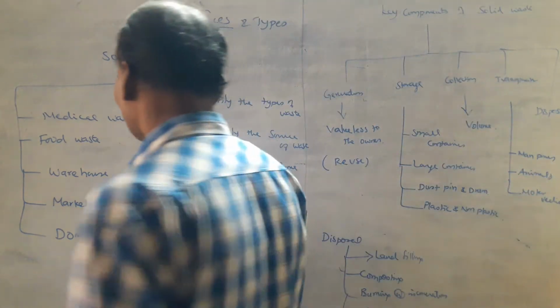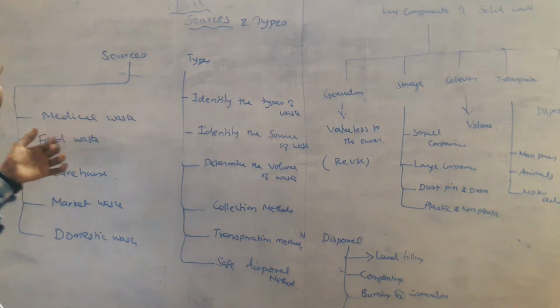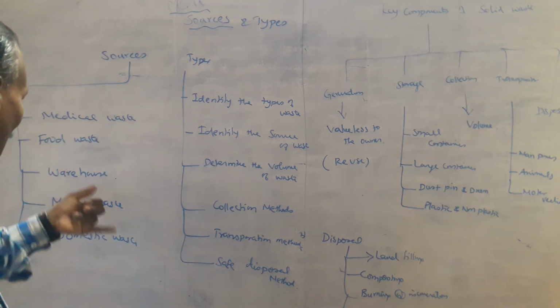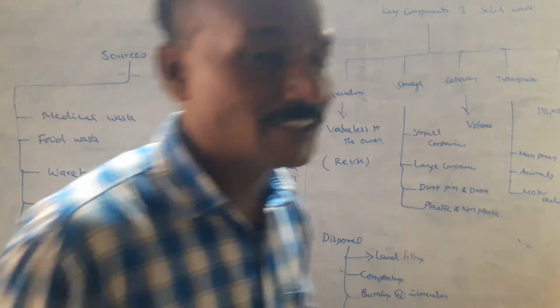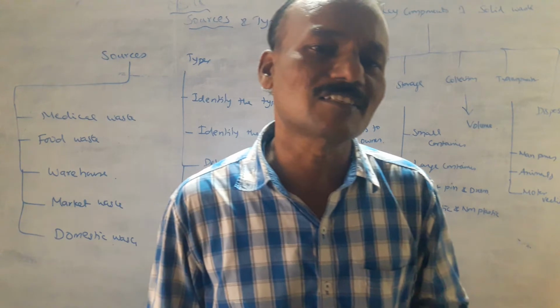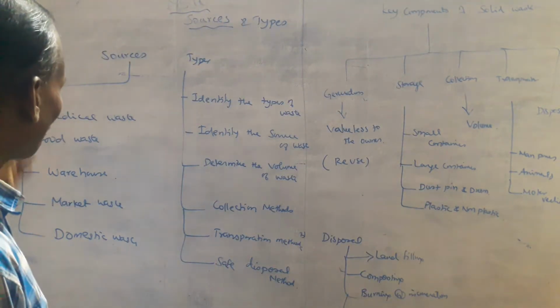The domestic waste or food waste is very high compared to other waste. Medical waste is also nearly equal to food waste and warehouse and market waste. So the waste is very high compared to the useful material. Unused material is called waste. So there are 5 categories of sources of waste.